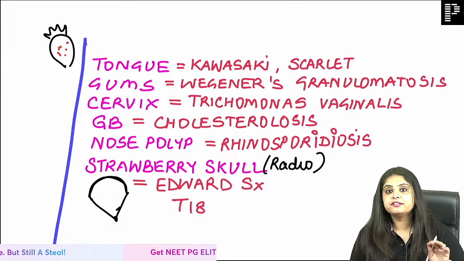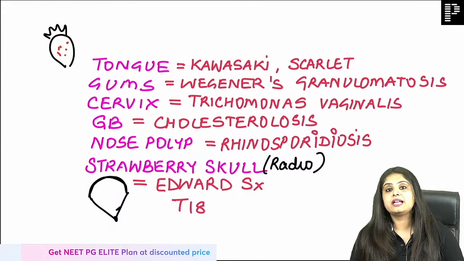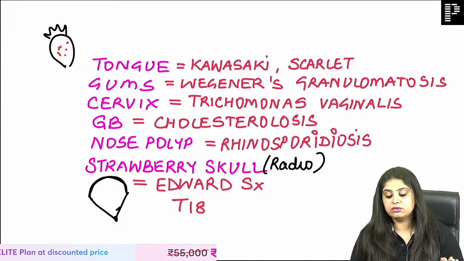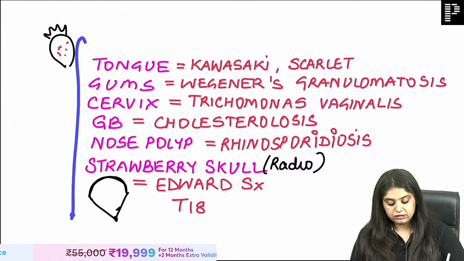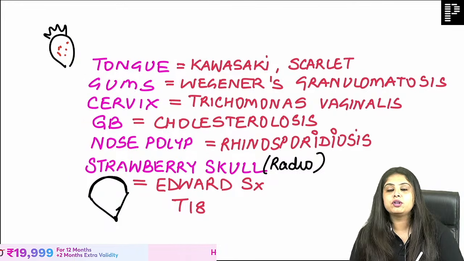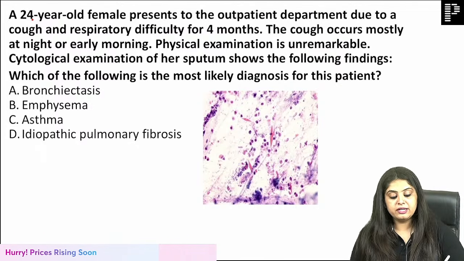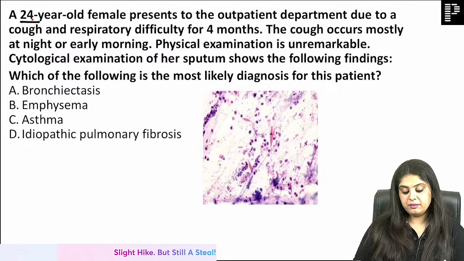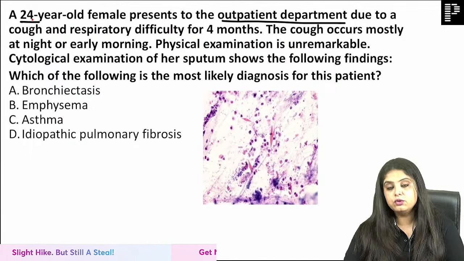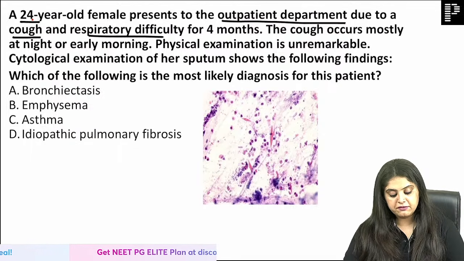Whatever we discussed is written in the PDF. So I want you to interact more with me. Don't worry about writing, that I've taken care of. These are all the strawberries listed for you. Can we move on away from the world of vasculitis, because we are pretty much sick of it, and move on next to a 24-year-old female who presents to the outpatient department due to a cough and respiratory difficulty for 4 months.